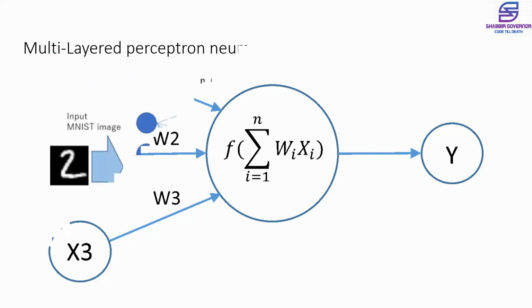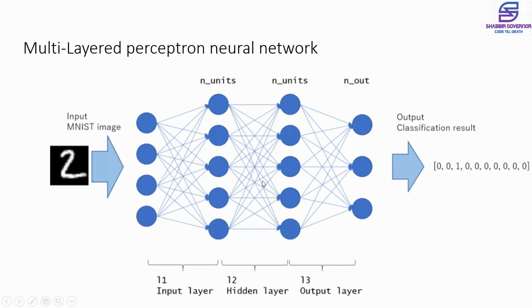network actually works. This is the exact working of a multi-layer perceptron neural network. It takes in handwritten numbers in the form of images. Then we flatten all the pixels from the image and feed them into the input layer of this network. Then we have some hidden layers, which can also be called dense connected layers. They are called dense connected layers because all the values from the inputs are connected to each node of this network. And finally we have the output layer, which is going to predict the number of